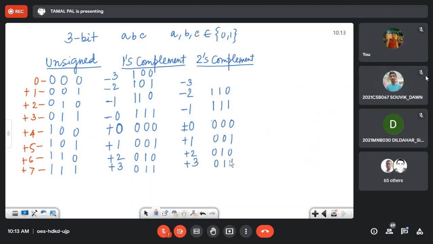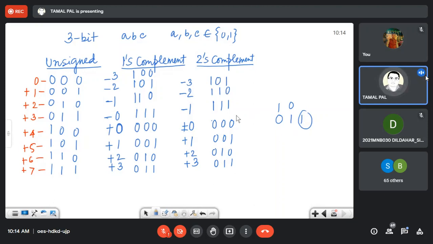001. 101. 101. 111. 101. 101. 101, up to the first one. You are sticking to this one also. Up to the first one unchanged. So this one will be unchanged, but this will be 0 and this will be 1. 101.